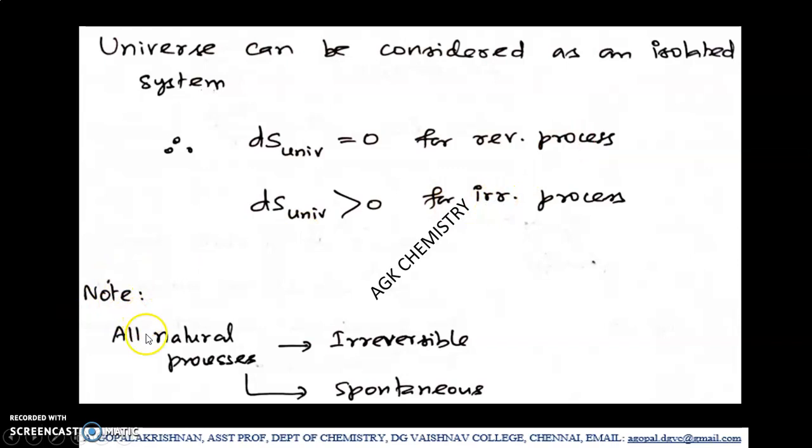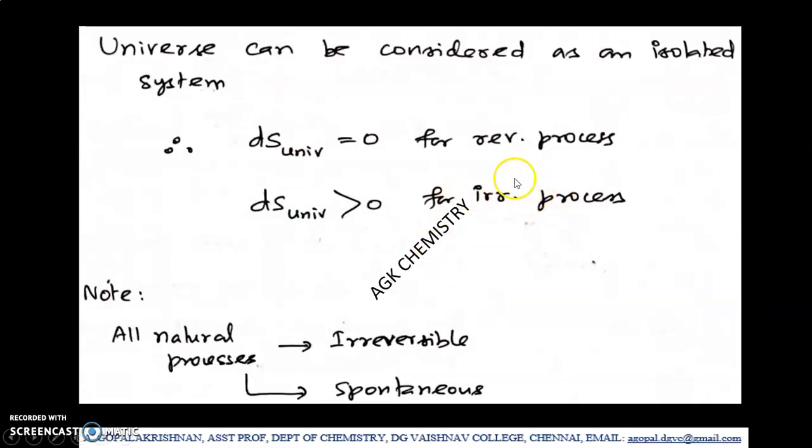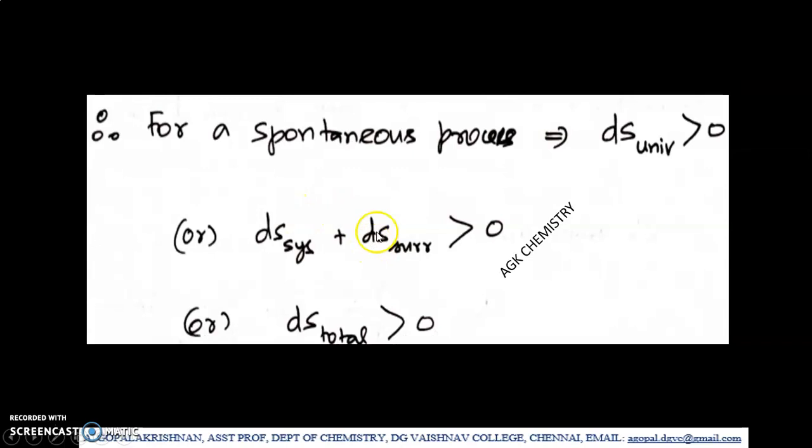Okay, then this is very important. We know very well all natural processes are irreversible and all natural processes occur spontaneously. So we can say that an irreversible process, or spontaneous process, occurs in an irreversible manner. Are you clear? Therefore, listen, for an irreversible process, change in entropy of the universe should be greater than 0. Therefore for a spontaneous process also, change in entropy of the universe should be greater than 0.